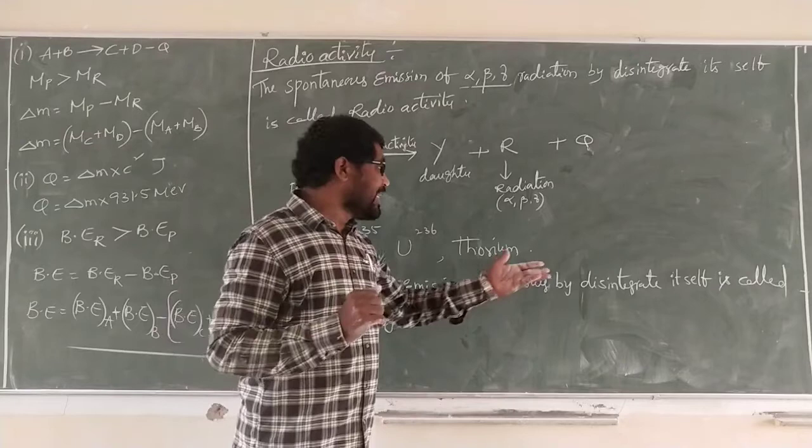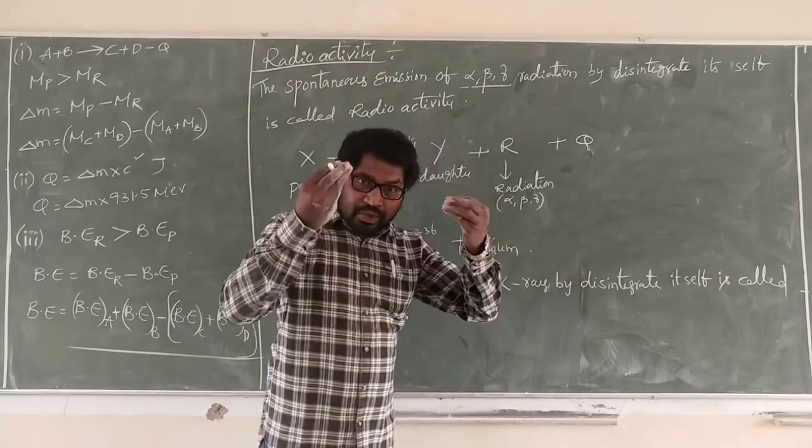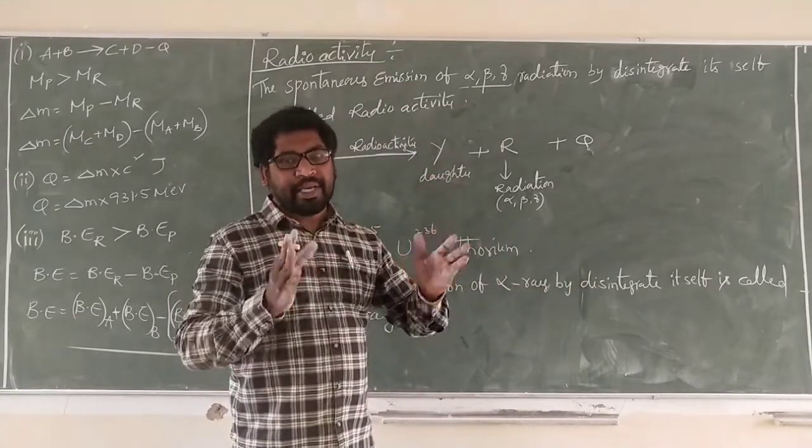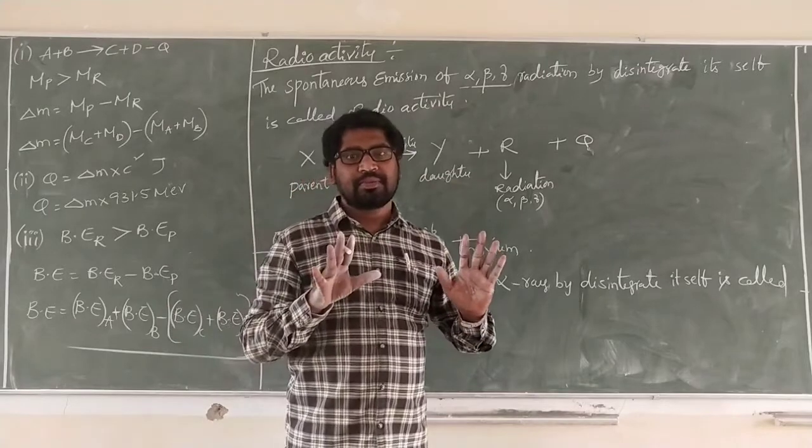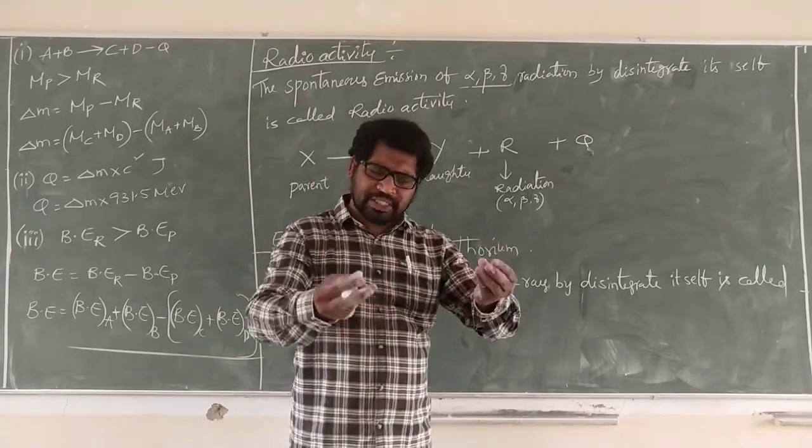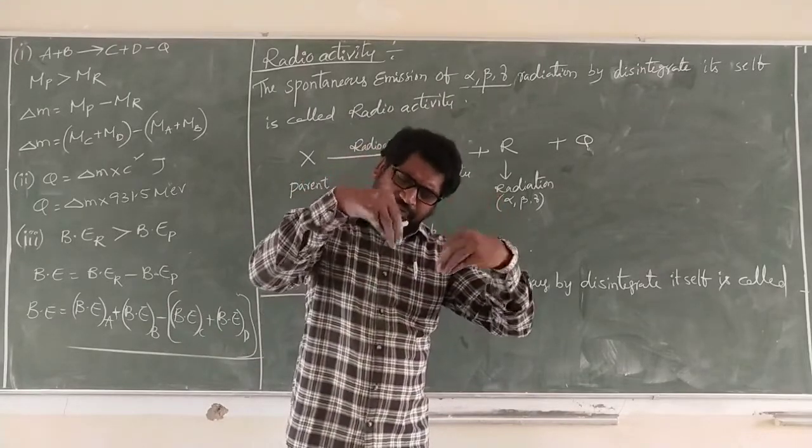Here, disintegrate means it decreases. So before the emission of alpha, beta, gamma rays, the nucleus must disintegrate by itself.